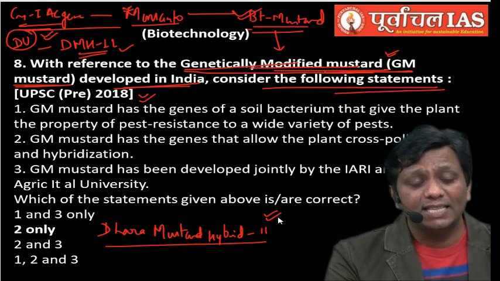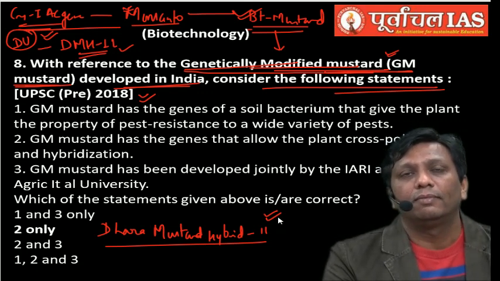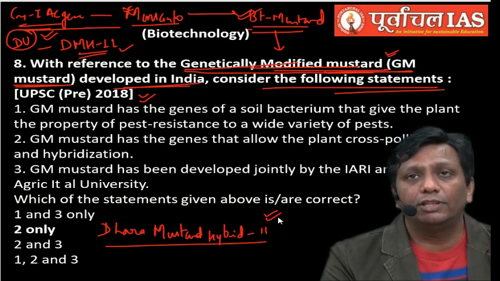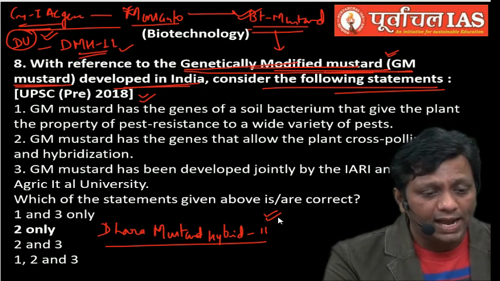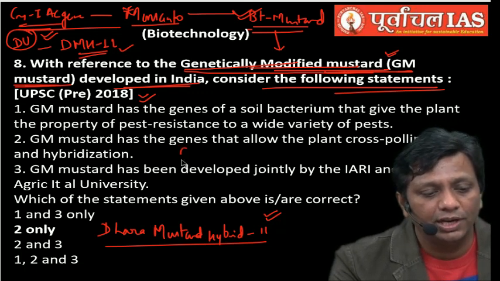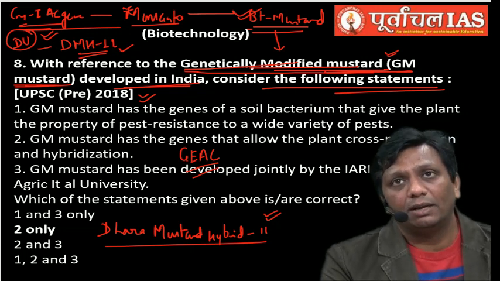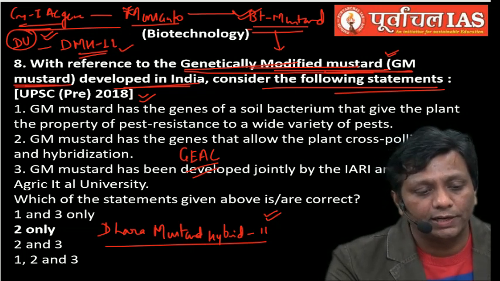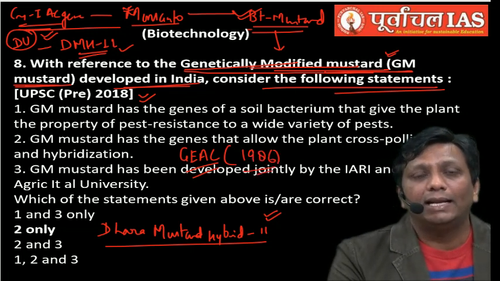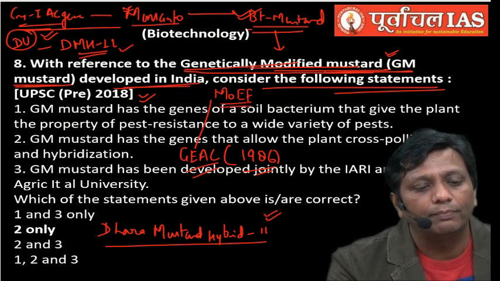Okay, and see, this Dhara Mustard Hybrid 11 that was developed by a Delhi University based laboratory is waiting for a license for its growth in India. And GEAC has given it permission. Which one has given this permission? GEAC, the Genetic Engineering Appraisal Committee. It is constituted under the Environmental Protection Act 1986. Okay. And GEAC is working under the Ministry of Environment and Forest, MOEF.